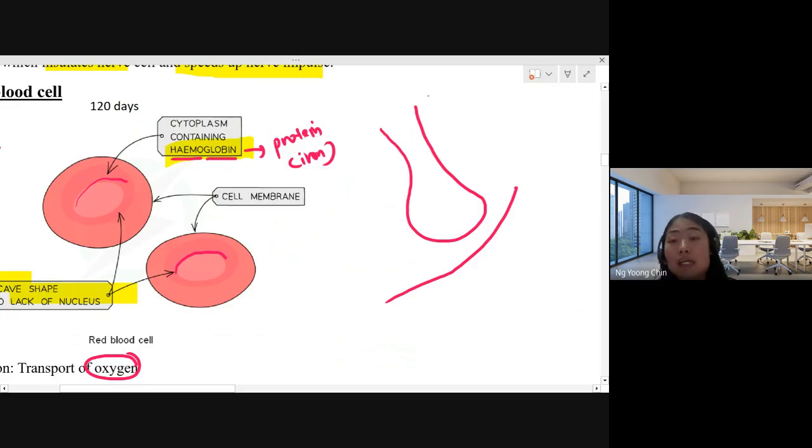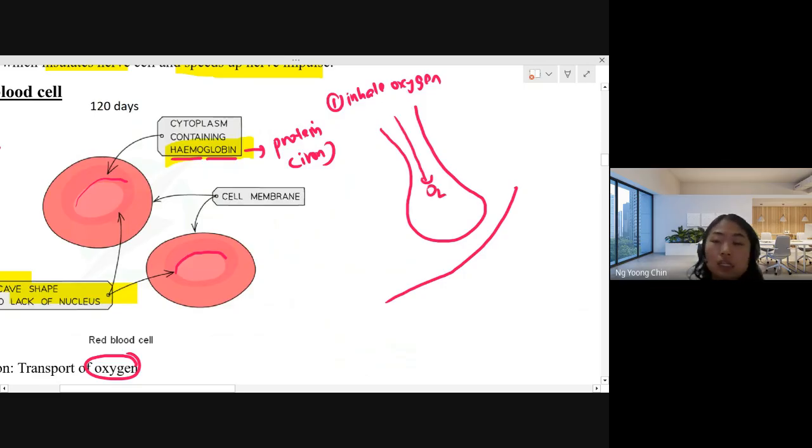We do inhalation, right? We inhale oxygen into the lung. Once we inhale the oxygen, it comes inside the lung. The lung has a structure called the alveolus. Have you heard about it or not? Alveolus. Alveolus is a very small, tiny structure found inside our lung. These alveoli are very closely connected to the blood capillary.